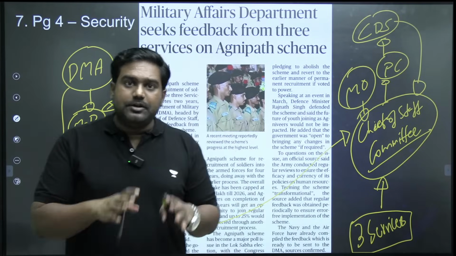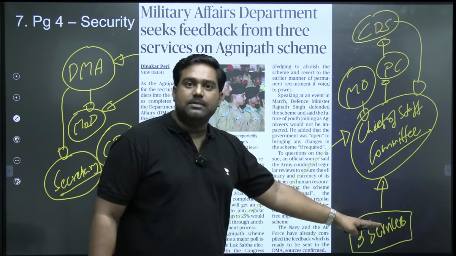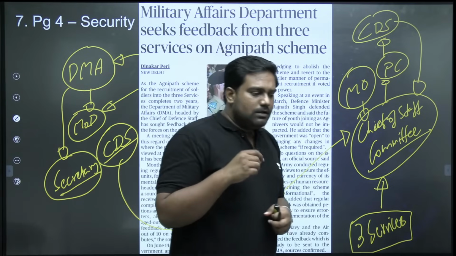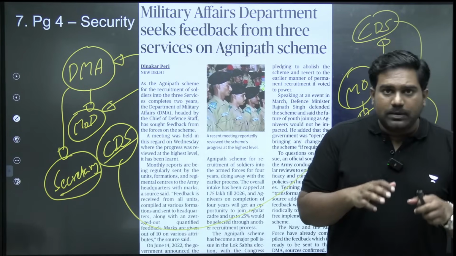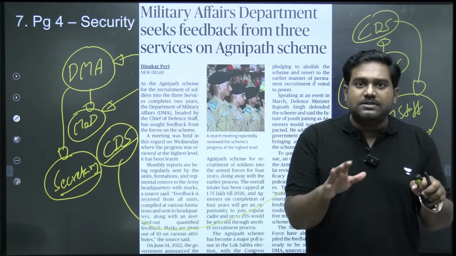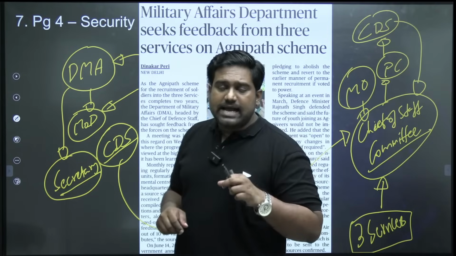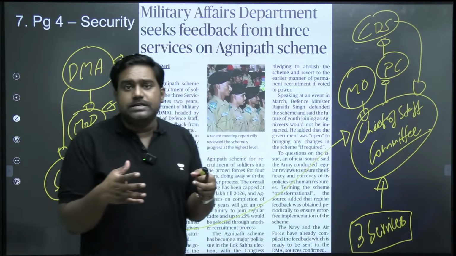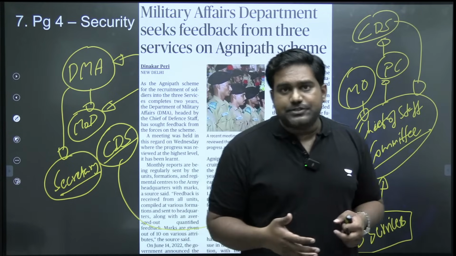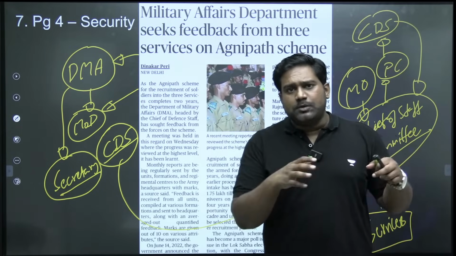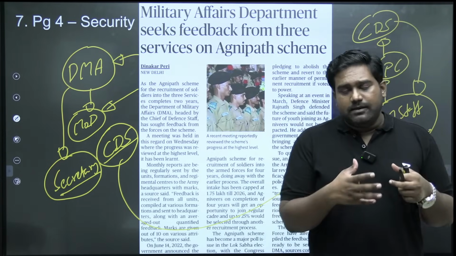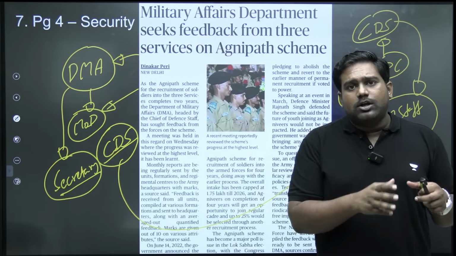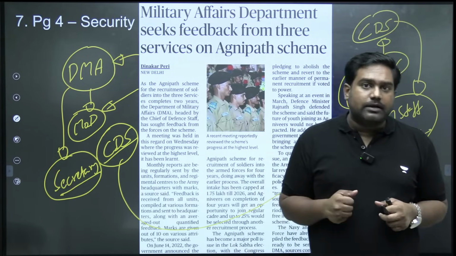So CDS performs a military role as the permanent chairman of the Chief of Staff Committee, essentially presiding over the 3 service chiefs. Even though CDS does not have superintendence over the service chiefs, who have their own independent autonomous powers over the 3 services, the CDS does have a higher authority as a higher ranking officer, and can direct the 3 service chiefs to bring jointness, to bring integration amongst the 3 armed forces, to look at joint operational issues, joint procurement issues, to streamline military budget, military preparedness, weapons procurement, right? So the CDS occupies a very critical role in India's national security architecture.